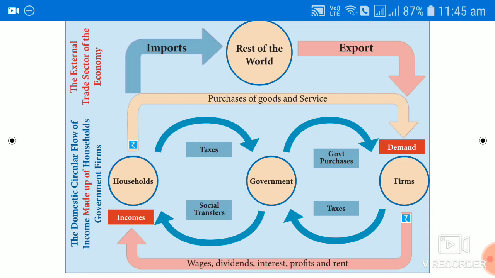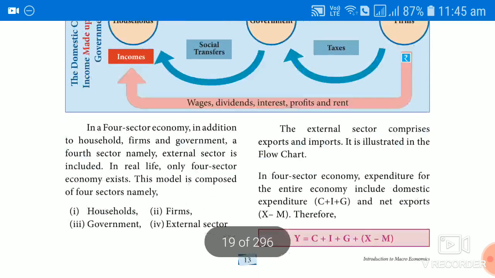With the help of factors of production, whatever goods are produced in excess are exported to the rest of the world, or imported by the rest of the world. Similarly, whatever the other countries find in excess, they will also export to the firm, or we can say the firm imports from the rest of the world. This is what is explained in the four sector model.